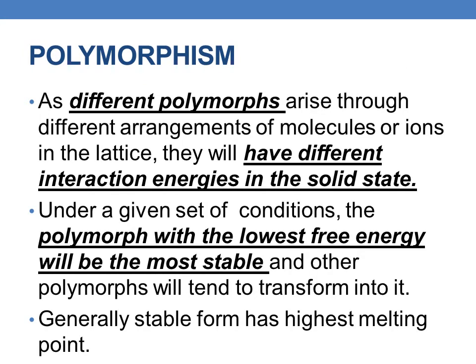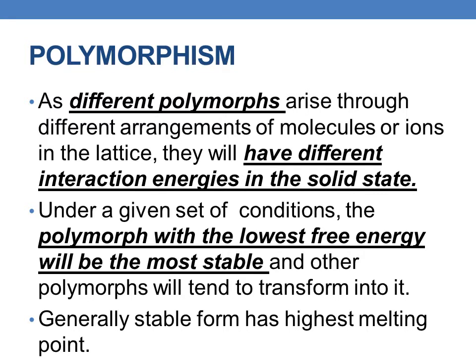As different polymorphs arise through different arrangements of the molecules or ions in the lattice, they have different interaction energies in the solid state, and under a given set of conditions, the polymorph with the lowest free energy will be the most stable one.